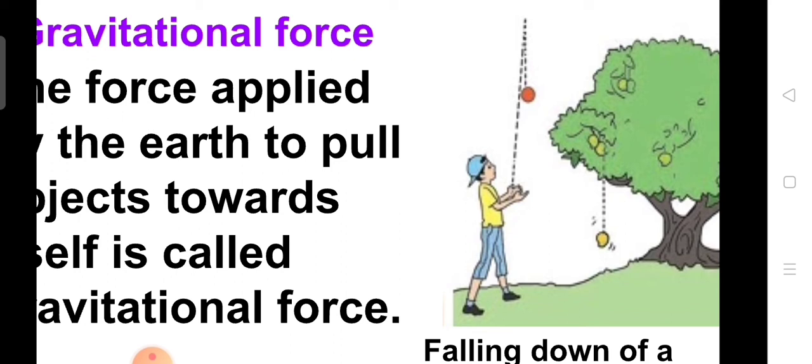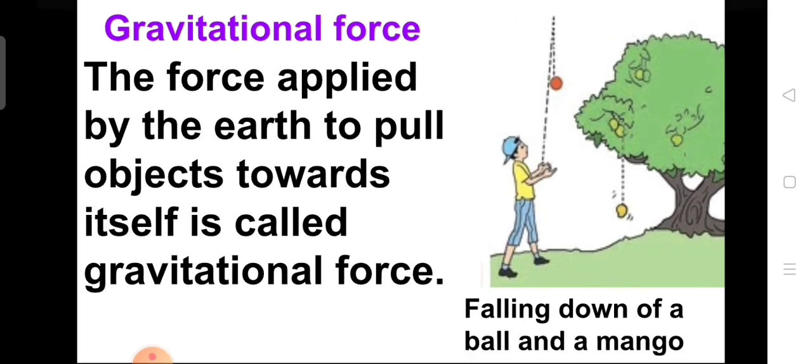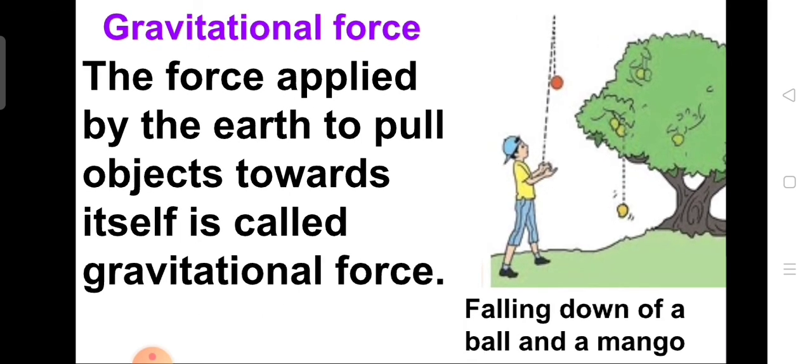Have you ever thought, why does a mango, when it detaches itself from a tree, fall downwards towards the earth and doesn't go upward? Why is it so? Because the earth pulls the object towards itself. To do so, the earth applies a force that is known as gravitational force.